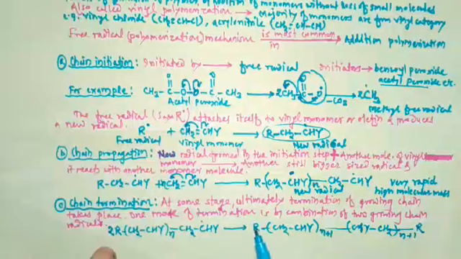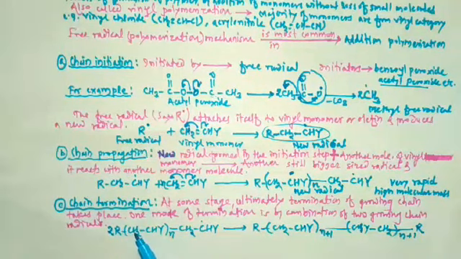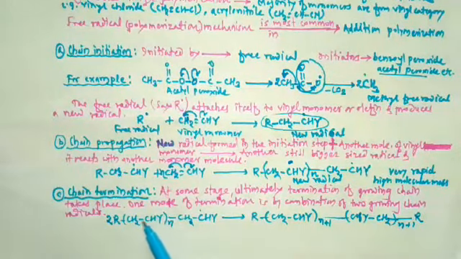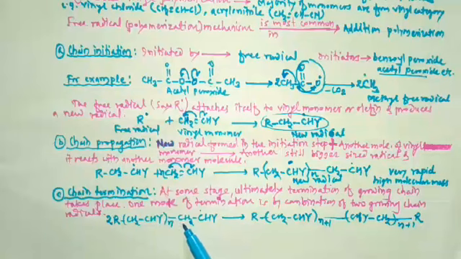So here RCH2CHY n times, RCH2CHY n times. Two radicals are added, therefore n plus 1 time. Then another such type of radical gets attached. So see here R then CH2, R then CH2, here also R then CH2, then CHY, then CHY.